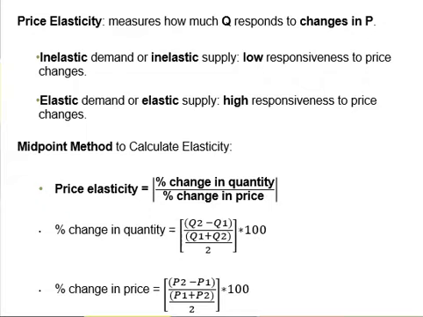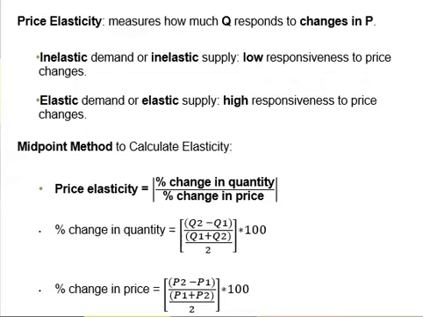Now, as we know what price elasticity means, let's take a look at how to calculate it. First, I will explain the formula, then we will do two numerical examples to help you understand the formula better. As you can see from the slide, price elasticity equals the percentage change in quantity divided by the percentage change in price. Please keep in mind that we are using absolute value only because we want to focus on the magnitude of the change, not the negative or positive sign.